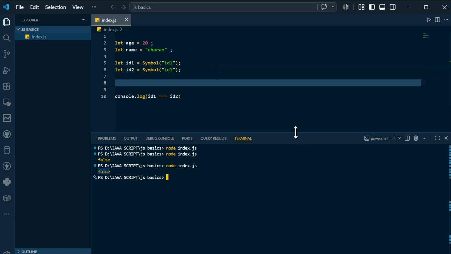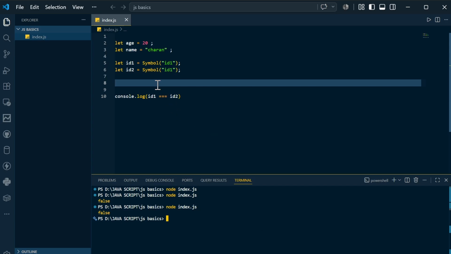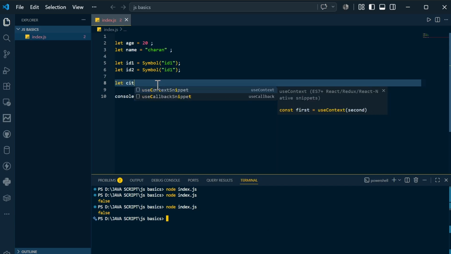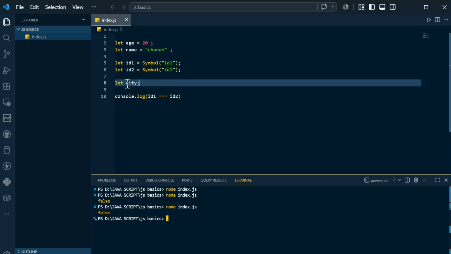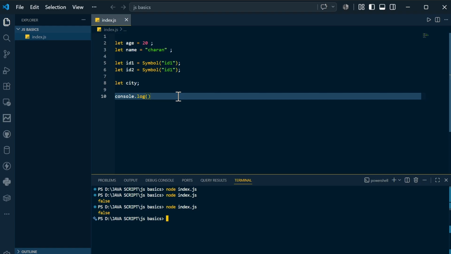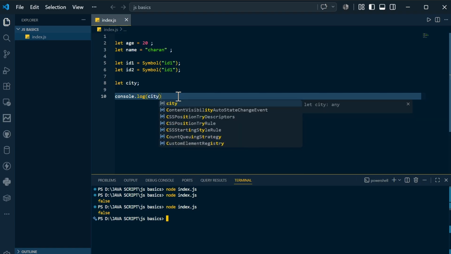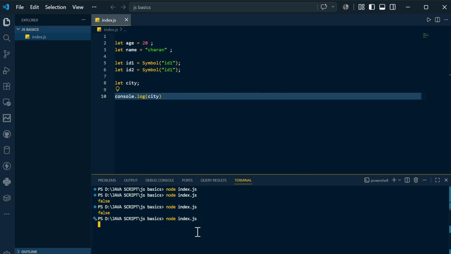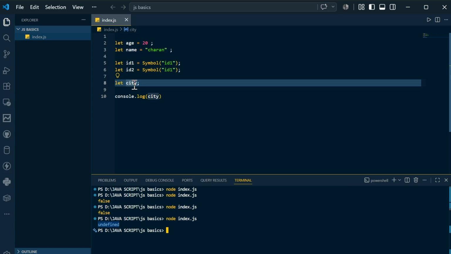The next thing I am going to show is undefined. Let's say let city. You just declared the city, but you have not initialized any value for it. Now inside console.log I will simply mention city. If I compile and run, you can see it is showing undefined. What is meant by undefined? Undefined means you have declared the city, but you have not initialized any value within it. That's the reason it shows undefined in the output.